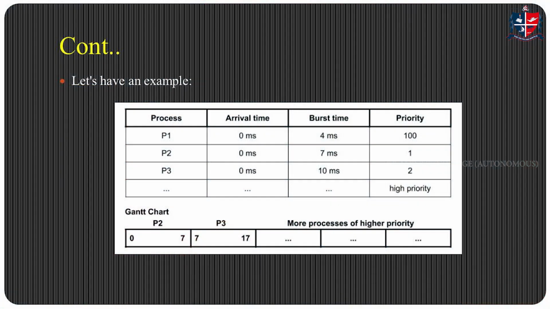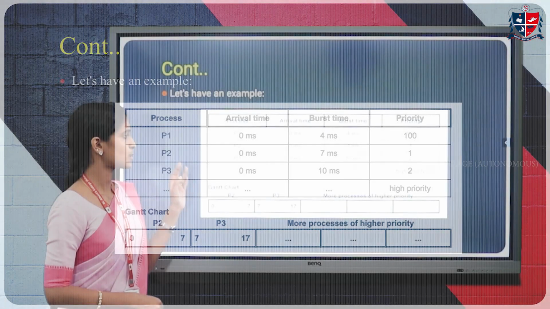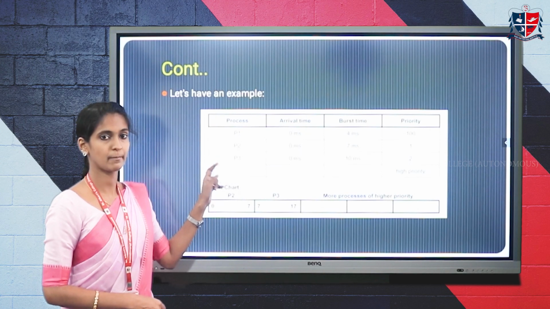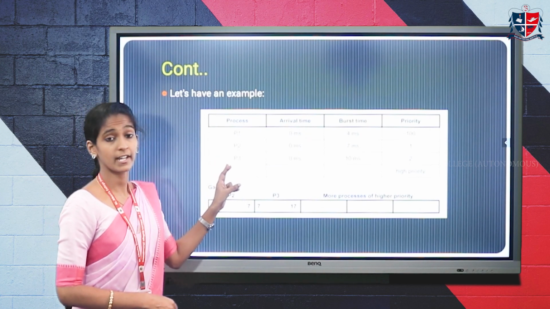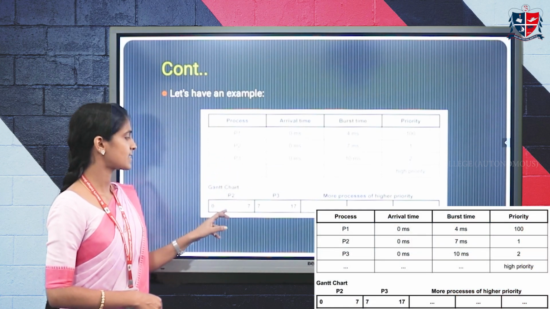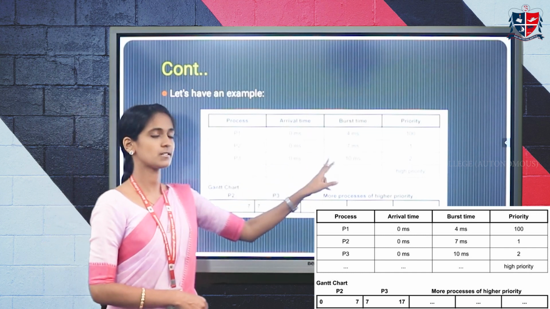Let's check it with an example. Suppose this data is given: process P1 has priority 100, whereas P2 has 1 and P3 has 1, and there are a lot of processes in between. I already told you that the lower number represents the higher priority. So P2, having the lowest number, has the highest priority, and it will be executed first, with a burst time of 7.